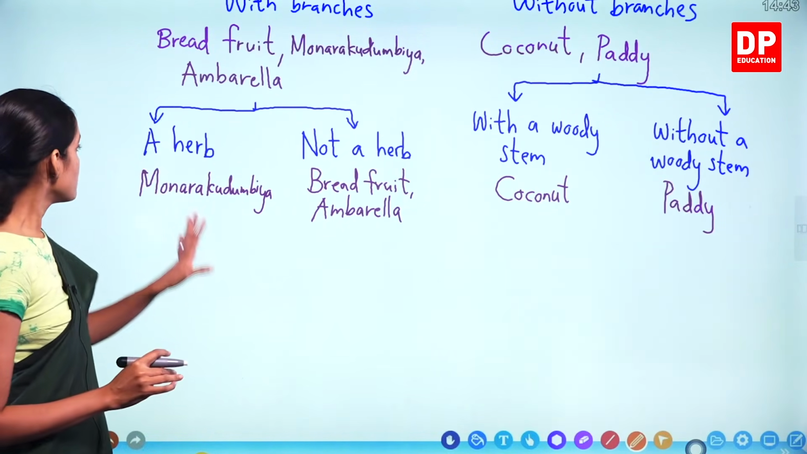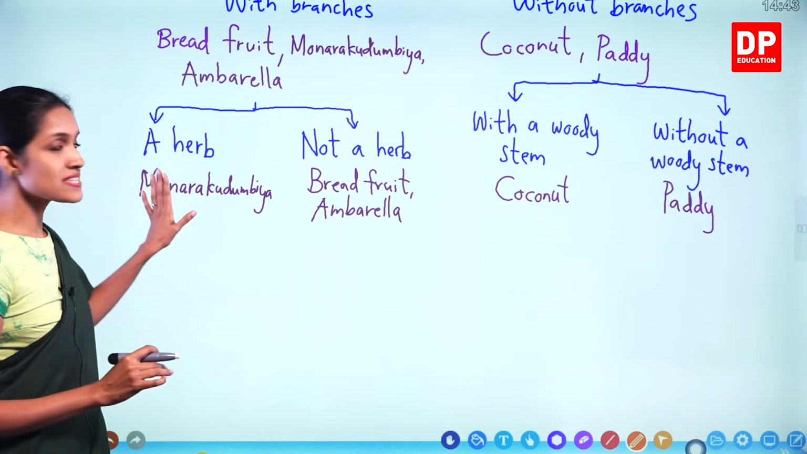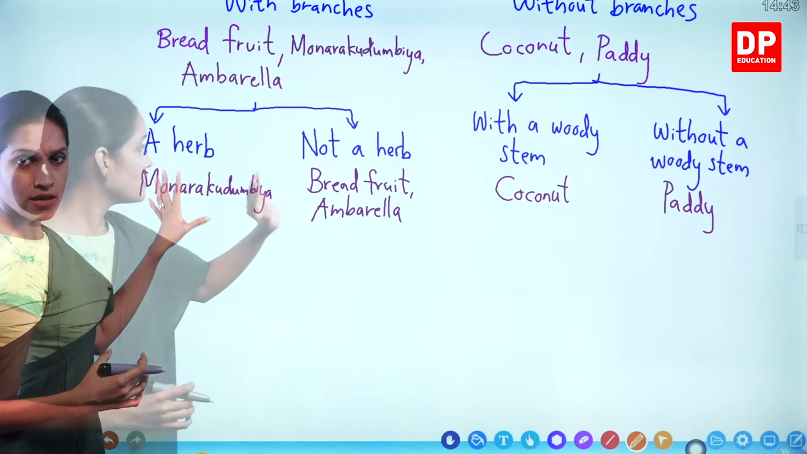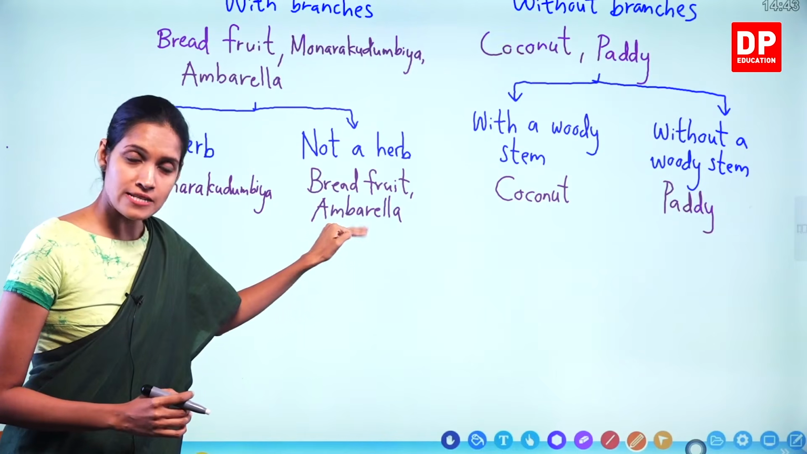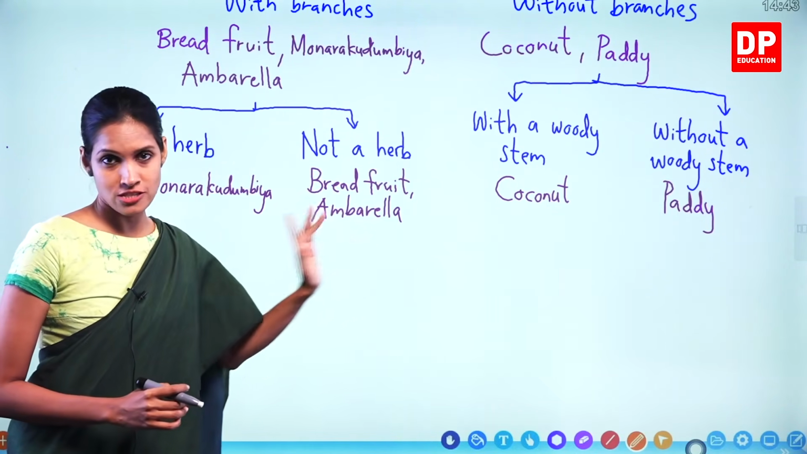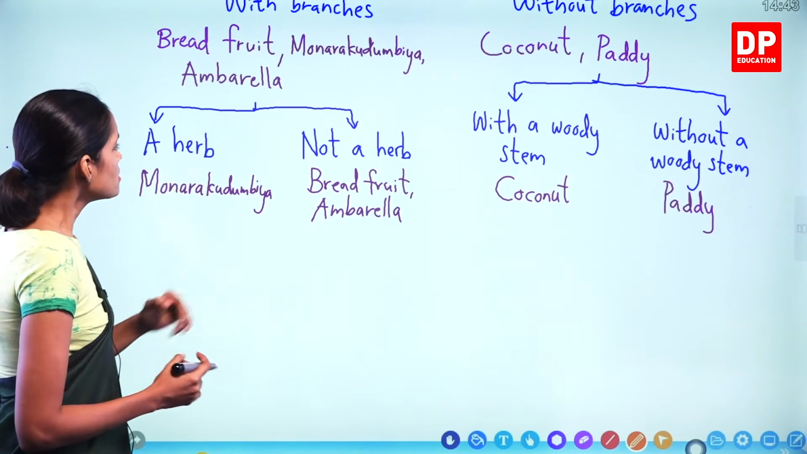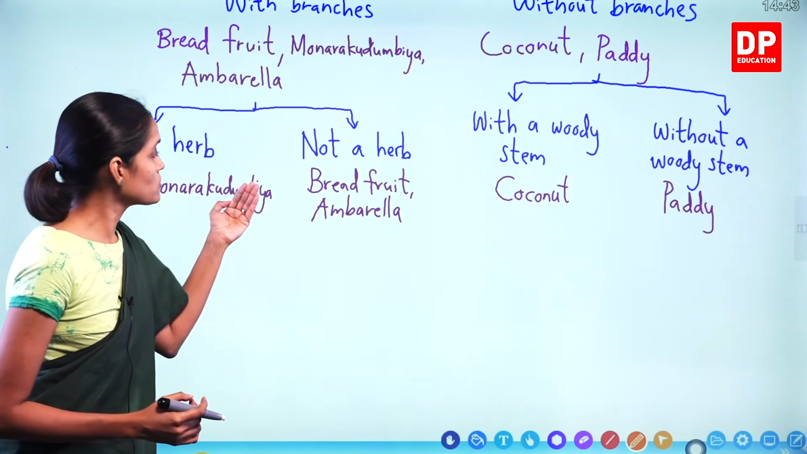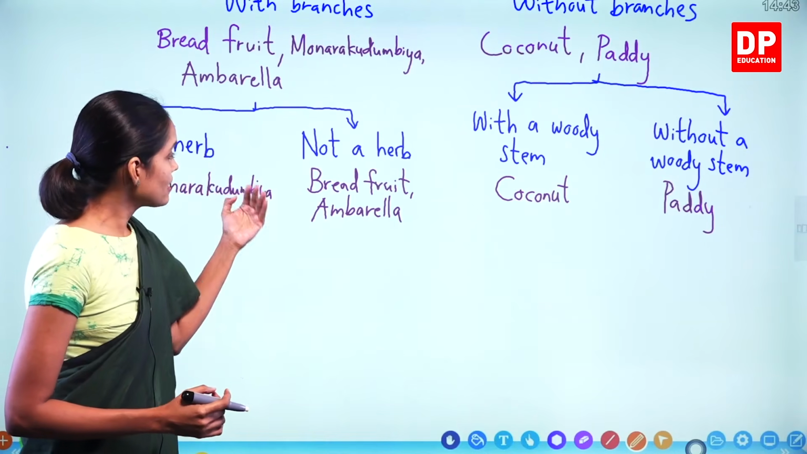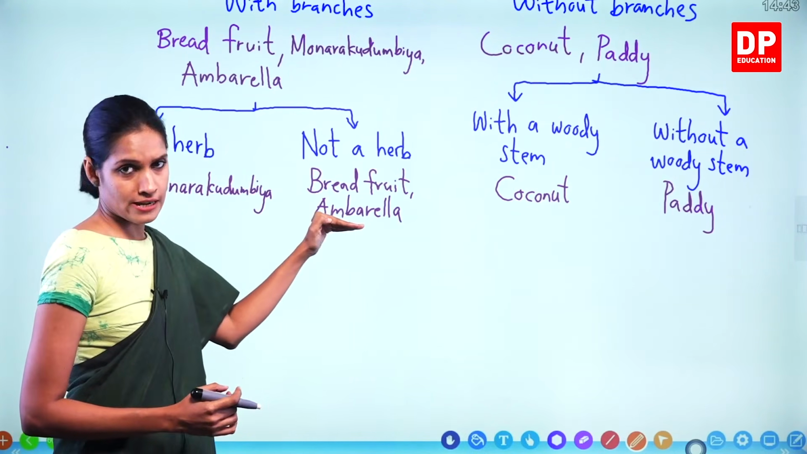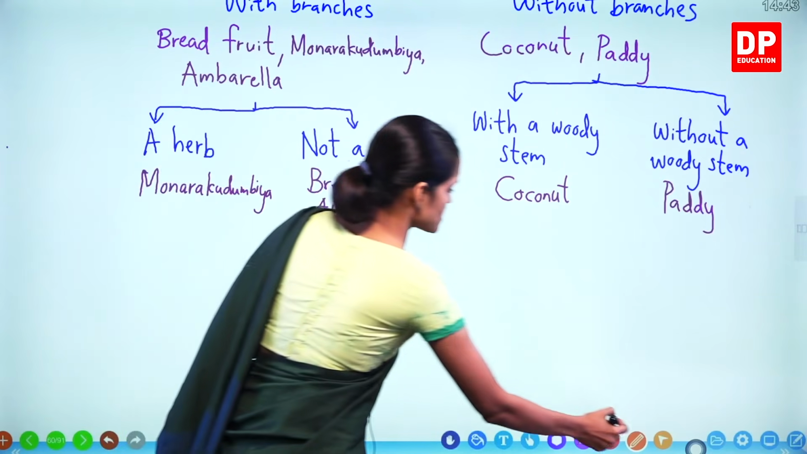Right, children. So on the monocotyledon side, we can't divide anymore because only one plant is here. Here we have 2 plants, therefore we can still divide this into other 2 parts, okay? So here I am going to take as the characteristic the type of leaves. Now when we take breadfruit and Amberella, have you seen breadfruit leaves, children?